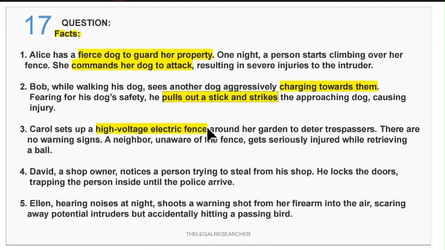High voltage electric fence around her garden to deter trespassers. There are no warning signs. A neighbor, unaware of the fence, gets severely injured while retrieving a ball. Fourth is David, a shop owner, who notices a person trying to steal from his shop. He locks the door, trapping the person inside until the police arrive. Fifth is Ellen, who, hearing noises at night, shoots a warning shot from her firearm into the air, scaring away potential intruders but accidentally hitting a passing bird.